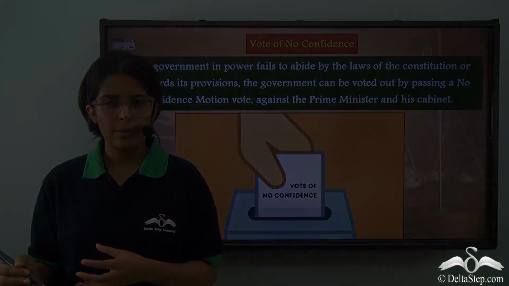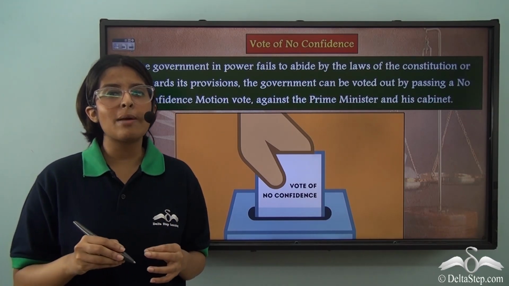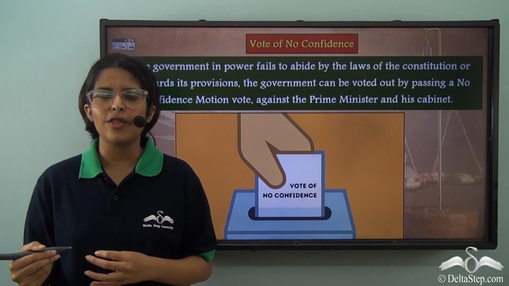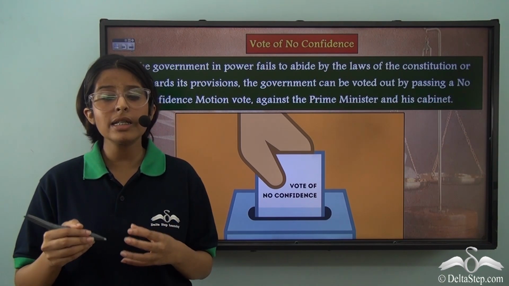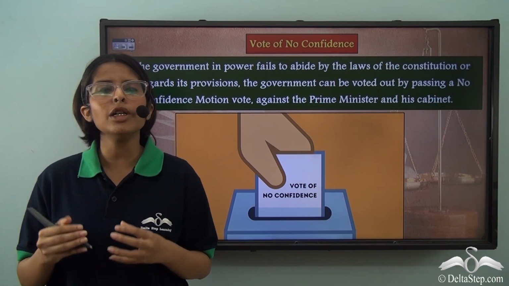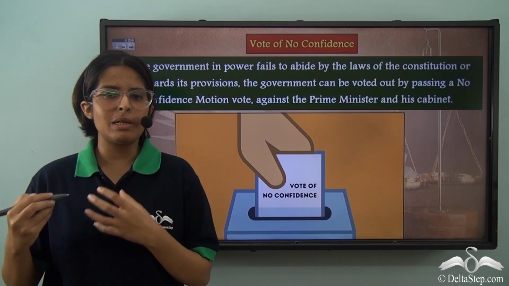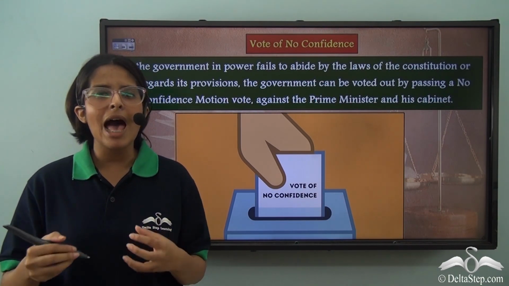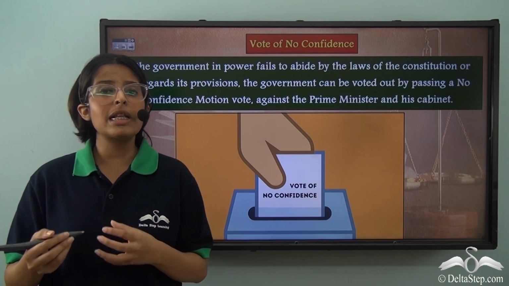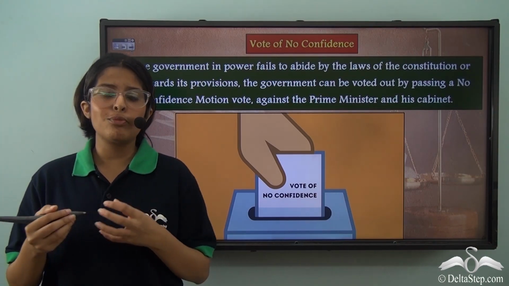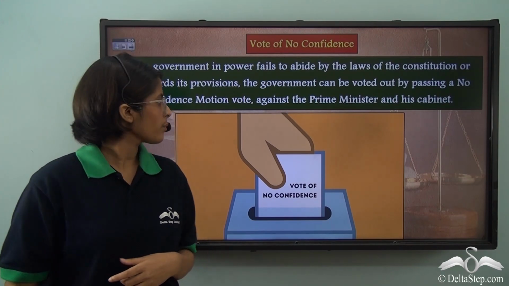or they are dissolved. Have you ever heard the phrase, the Council of Ministers and the Prime Minister swim and sink together? This means that the Prime Minister and his Council of Ministers are collectively responsible to the Lok Sabha, which means that if a good law has been passed, then the Council of Ministers and the Prime Minister are complimented together. But if there is a motion of no confidence, then the Prime Minister along with his Council of Ministers will be dissolved.